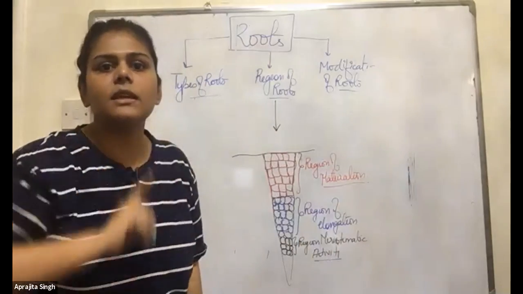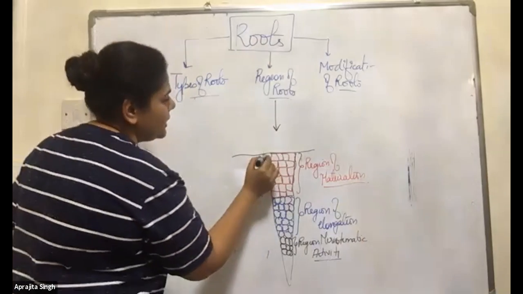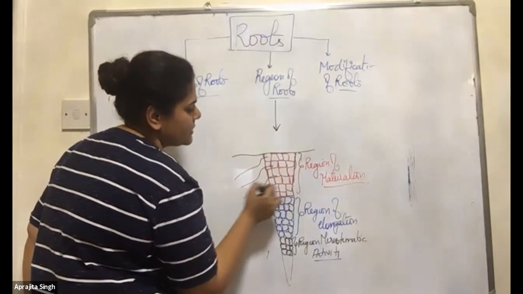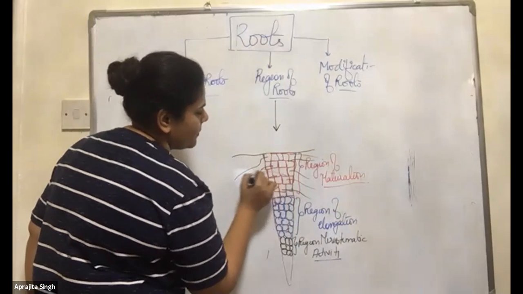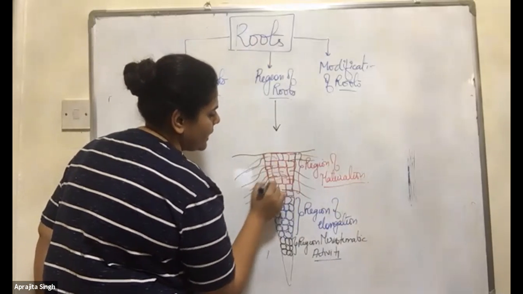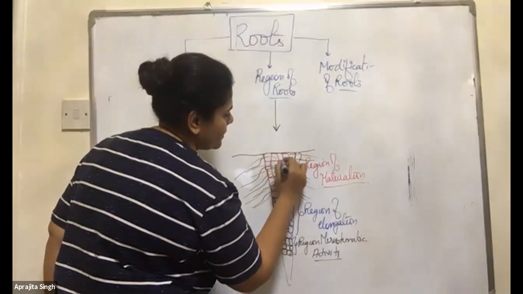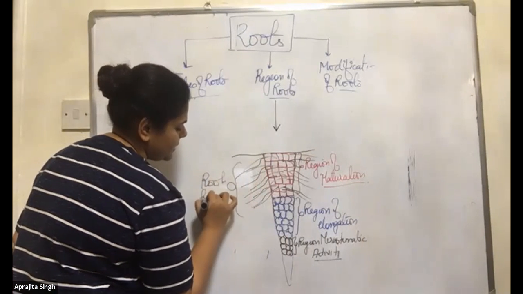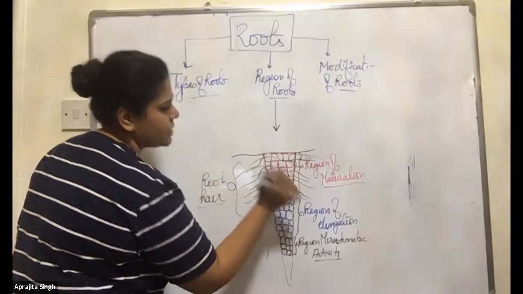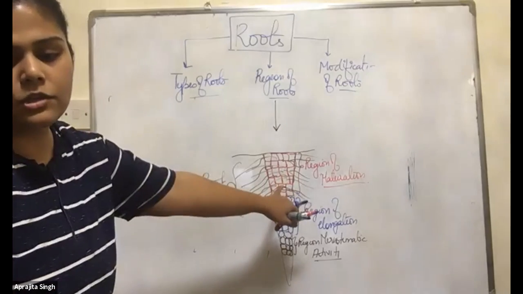So same with the plants. They only have the root hairs in the maturation region. Always remember. A question has come on this topic. The root hairs are present only in the region of maturation.